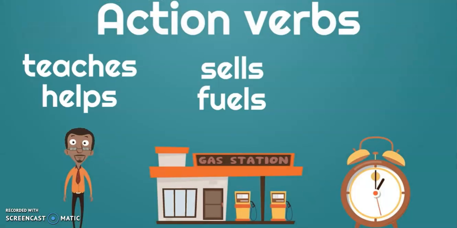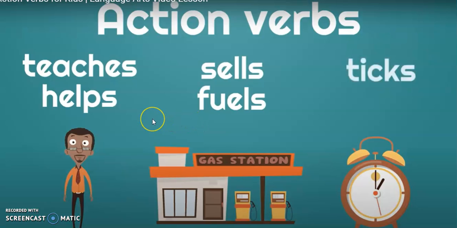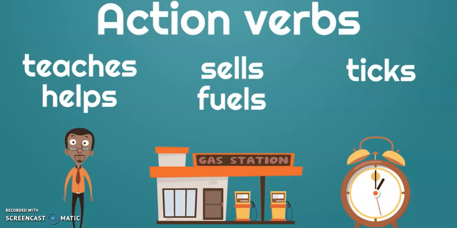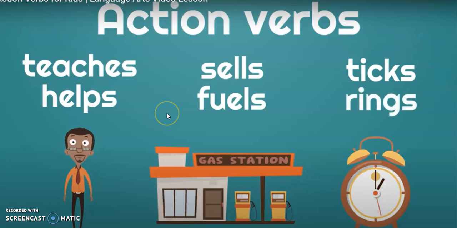Great, let's try the alarm clock. What does an alarm clock do? What are some action verbs that describe what an alarm clock does? Well, an alarm clock ticks, doesn't it? Tick, tick, tick, tick. That's one action verb for an alarm clock. Another action verb, let me give you a hint. This is what an alarm clock does when you need to wake up. What does an alarm clock do when you need to wake up? It rings, yeah. Exactly, okay.